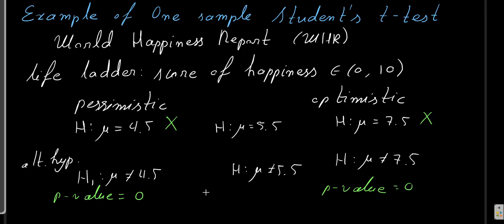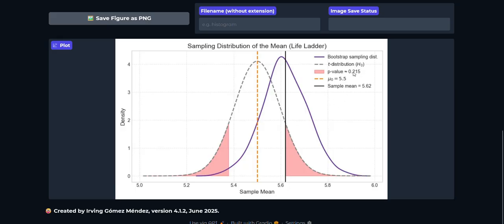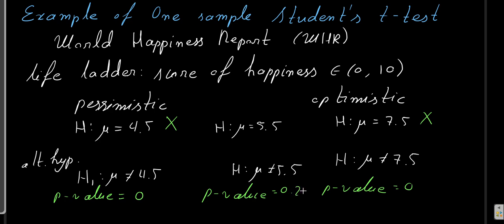So in this scenario, the p-value is around 0.0215, which is not small. So in this case, we cannot reject this hypothesis. We can work as if this hypothesis were true. That means that the hypothesis that the average is 5.5 could be a realistic one.